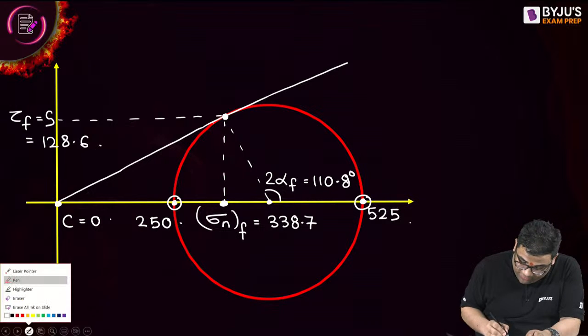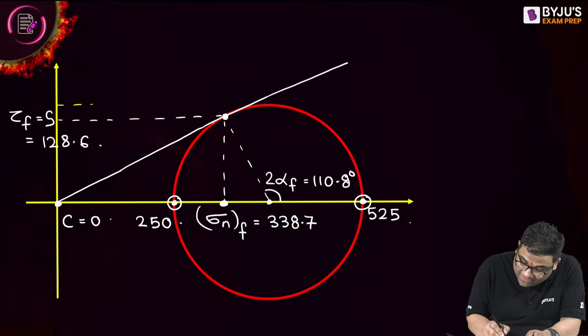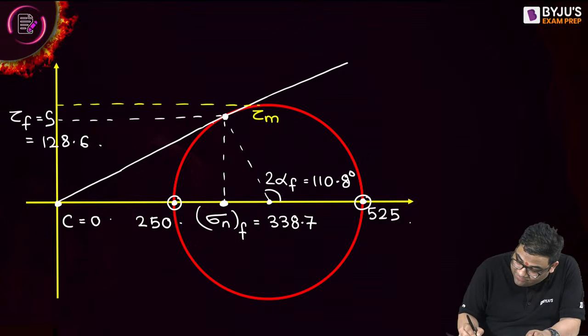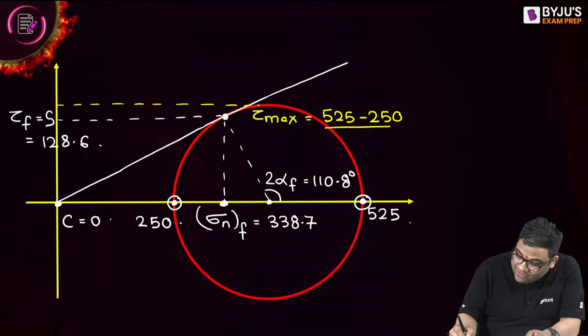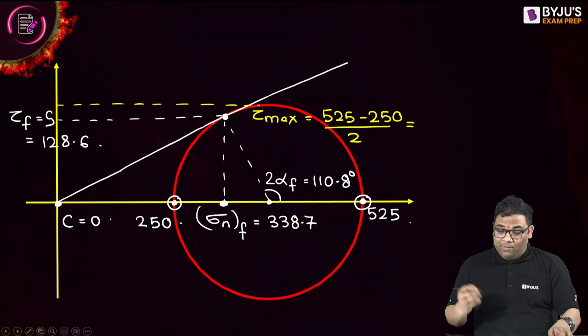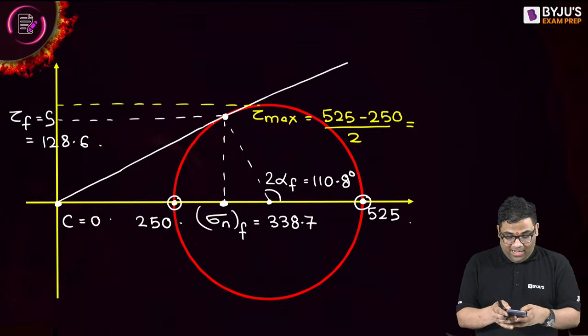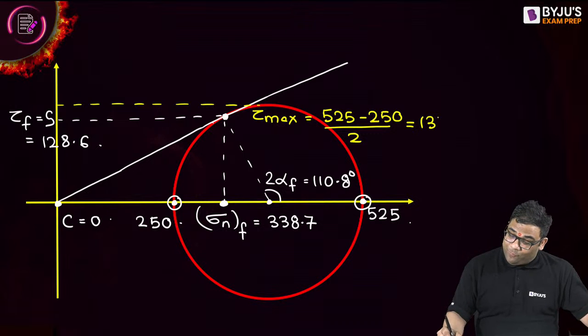128.6. Now if I ask you the maximum shear stress, how much is it? The maximum shear stress will be (sigma 1 minus sigma 3) divided by 2, which is (525 minus 250) divided by 2, giving 137.5.